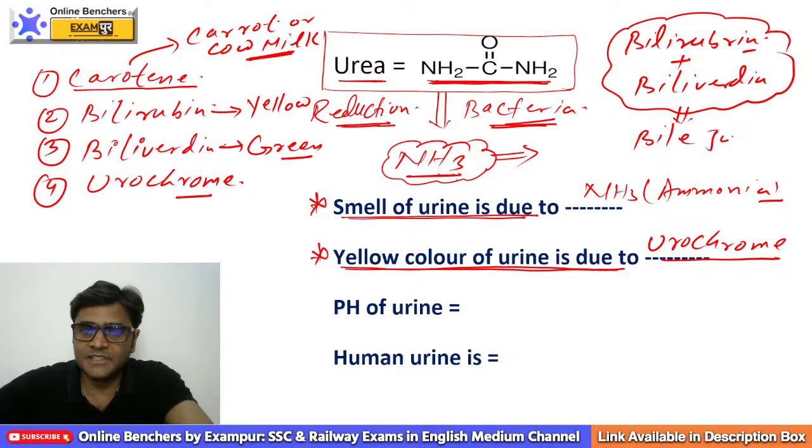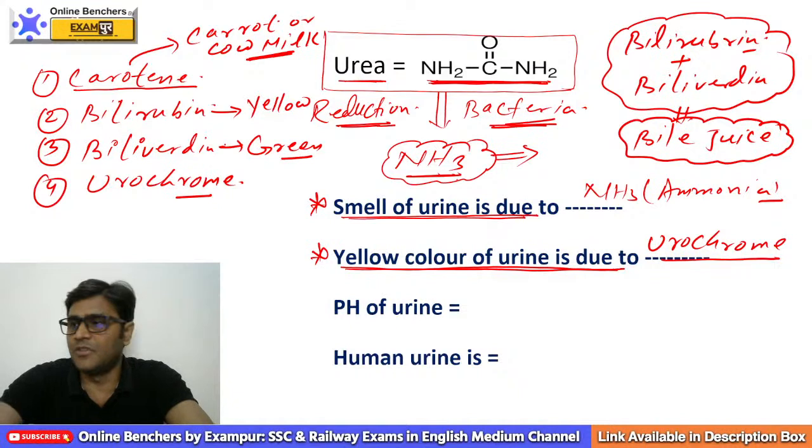We have already discussed bile juice. What is bile juice? It is secreted by the liver and stored in the gallbladder. So please remember these points. Very, very important for all competitive exams, my dear friends. So yellow color of cow milk is due to carotene. Carotene is a yellow pigment.